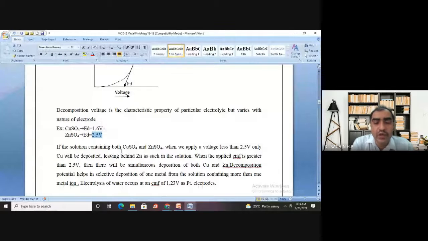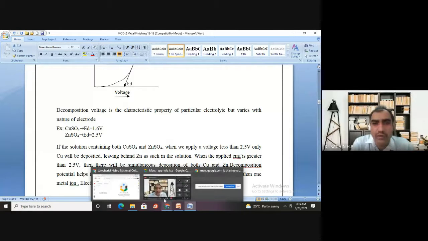Now tell me, what do you mean by this 1.23 volt? What idea will you get just by looking at the value 1.23? What can you understand? What does that signify?